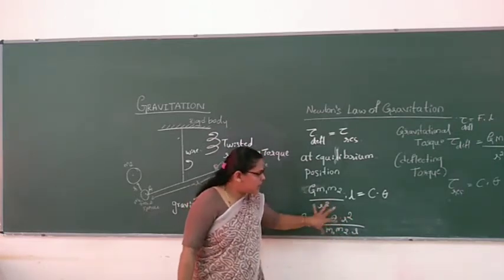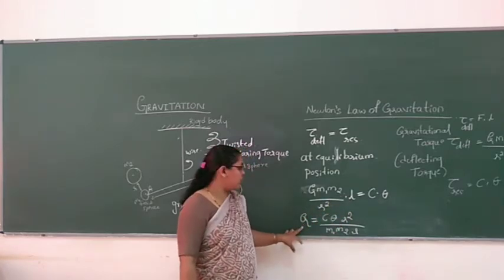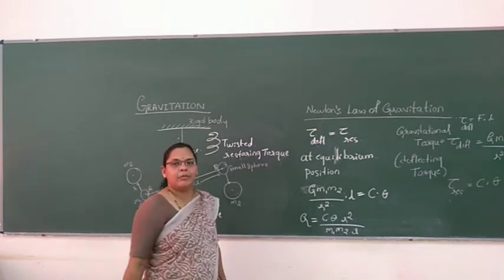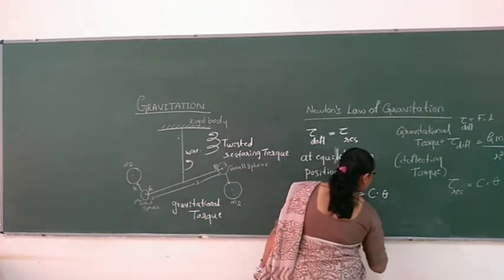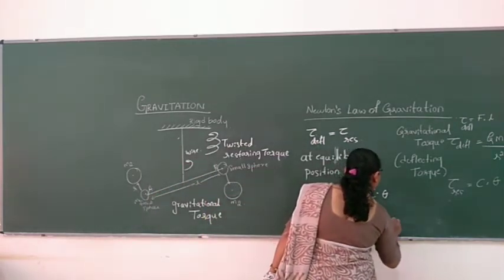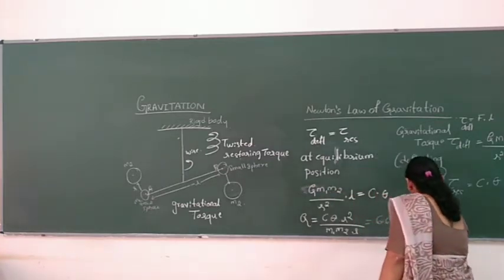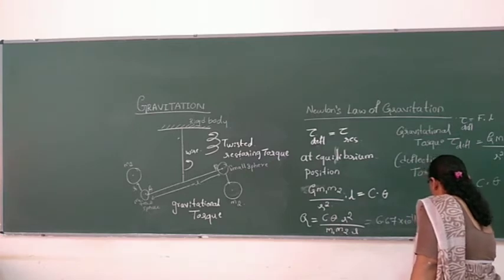By knowing all these values, we can find out the gravitational constant value that is presently accepted. The presently accepted value is 6.67 into 10 to the power minus 11 Newton meter square per kg square.